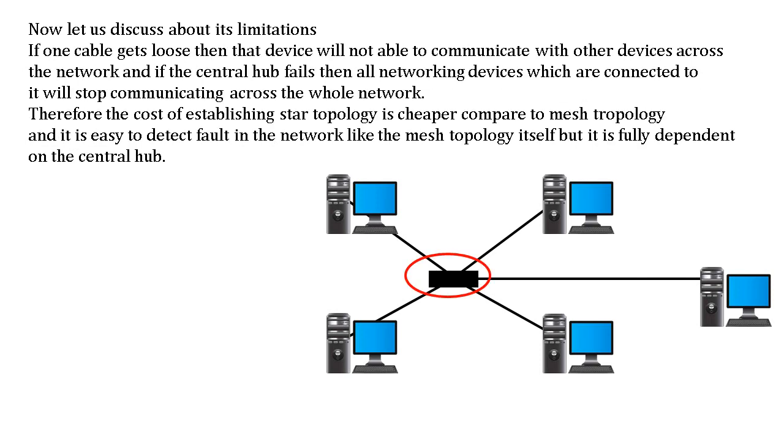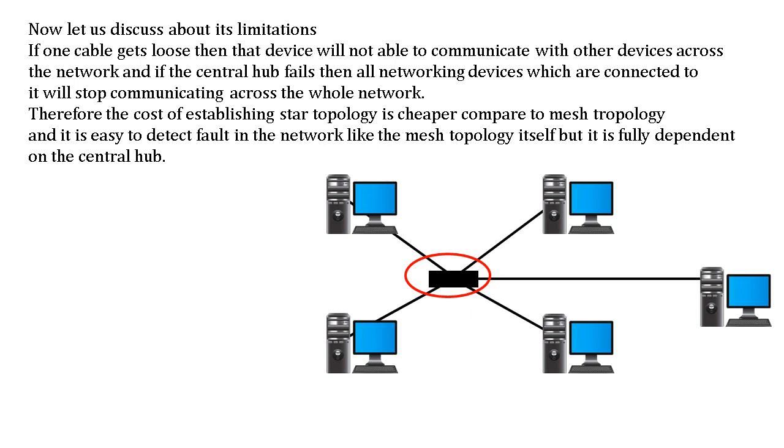Now let us discuss its limitations. If one cable gets loose, then that device will not be able to communicate with other devices across the network. And if the central hub fails, then all networking devices connected to it will stop communicating across the whole network.